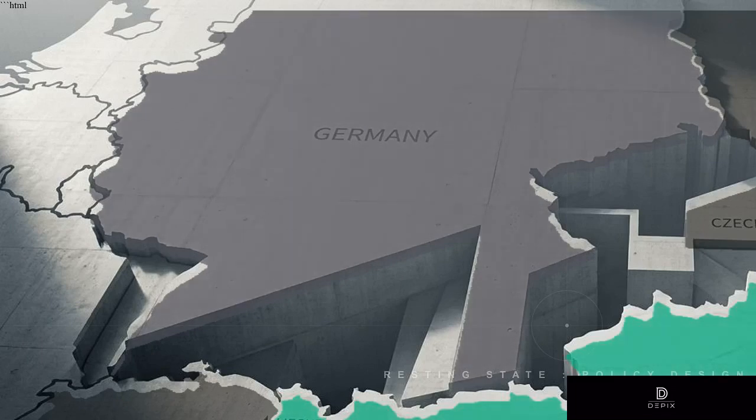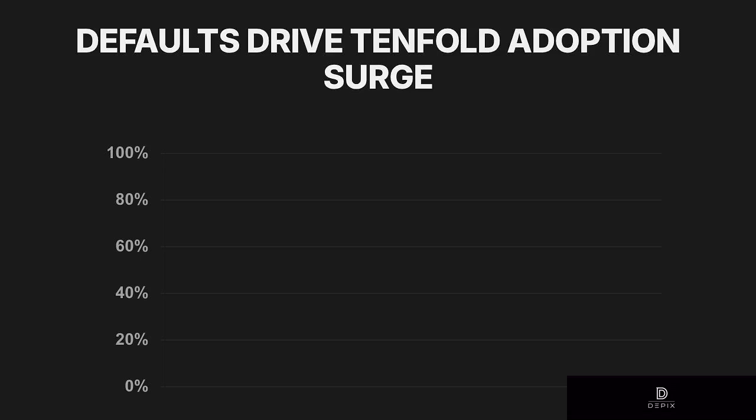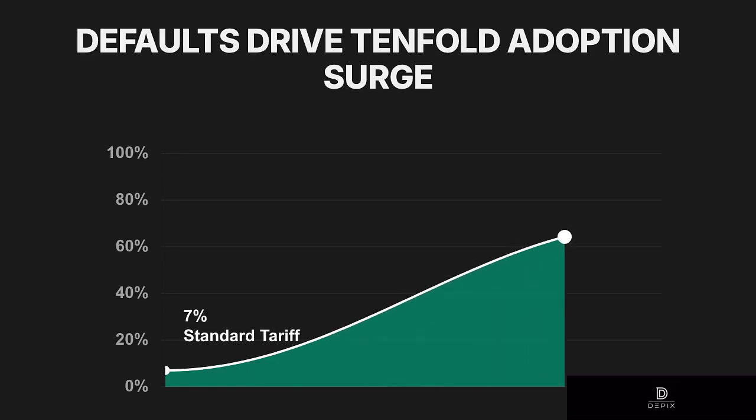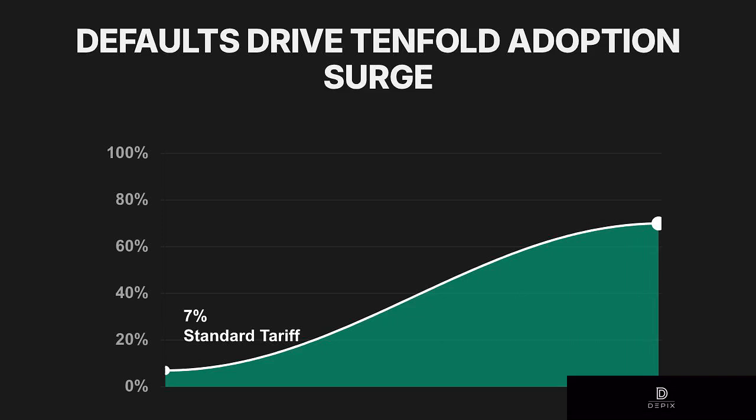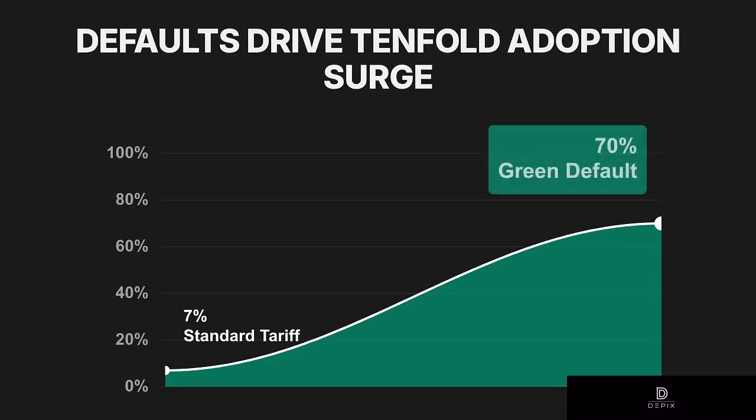These countries share near identical levels of altruism. The only variable separating them is the resting state of the consent form. Germany requires an active opt-in, while Austria relies on an opt-out. This effect scales all the way up to global energy systems. When household electricity providers pre-select a green energy tariff, adoption climbs from about 7% to roughly 70%, a tenfold swing.